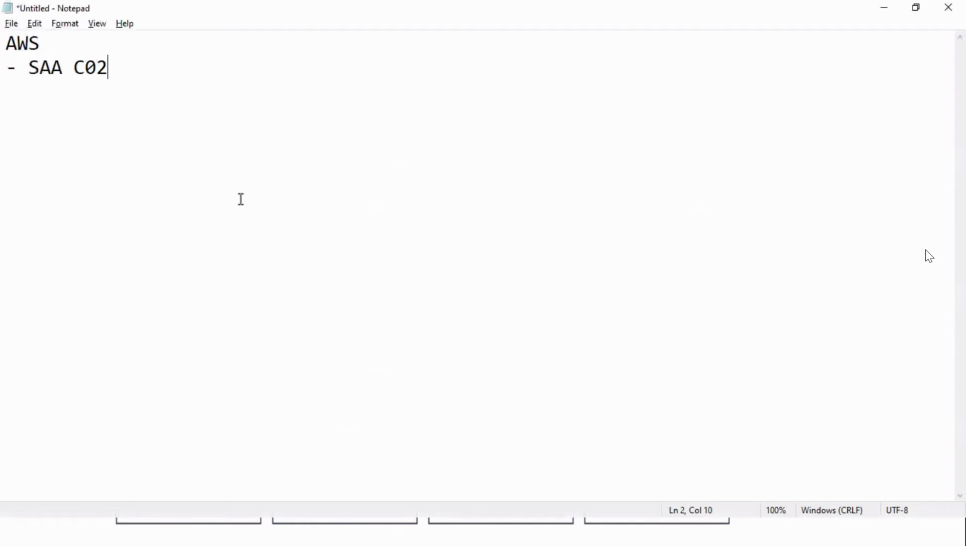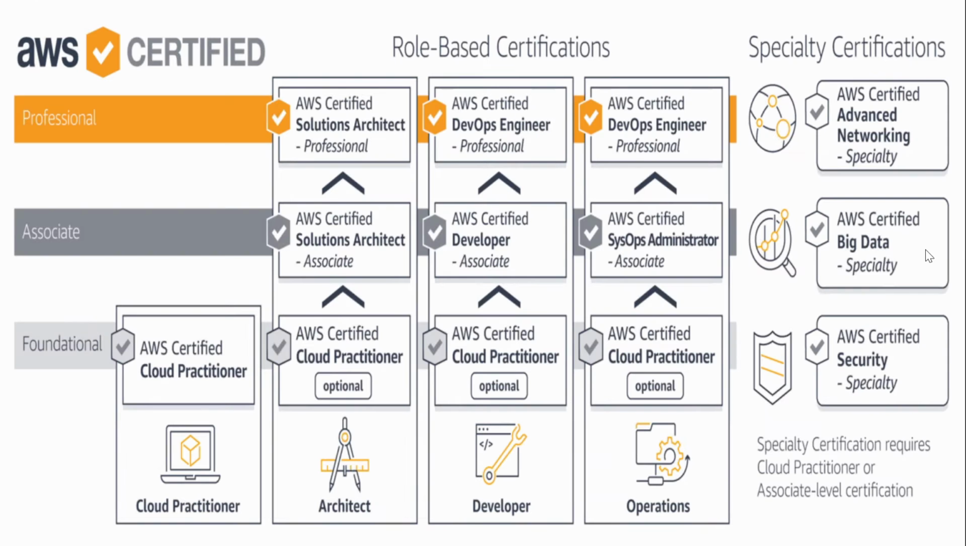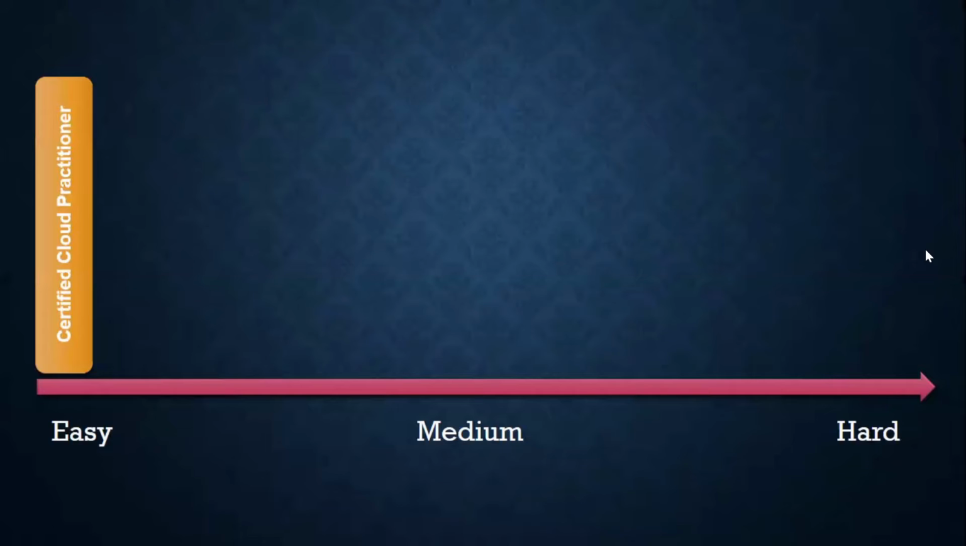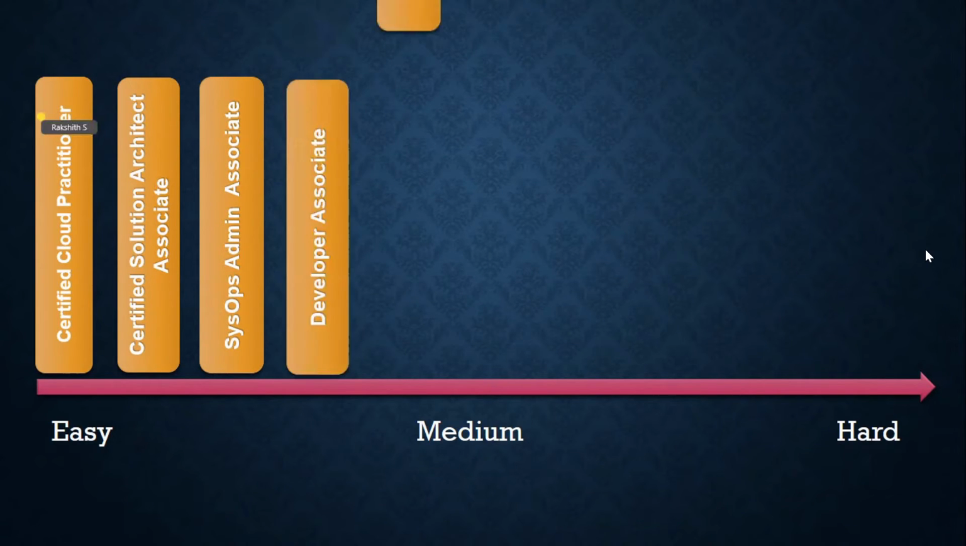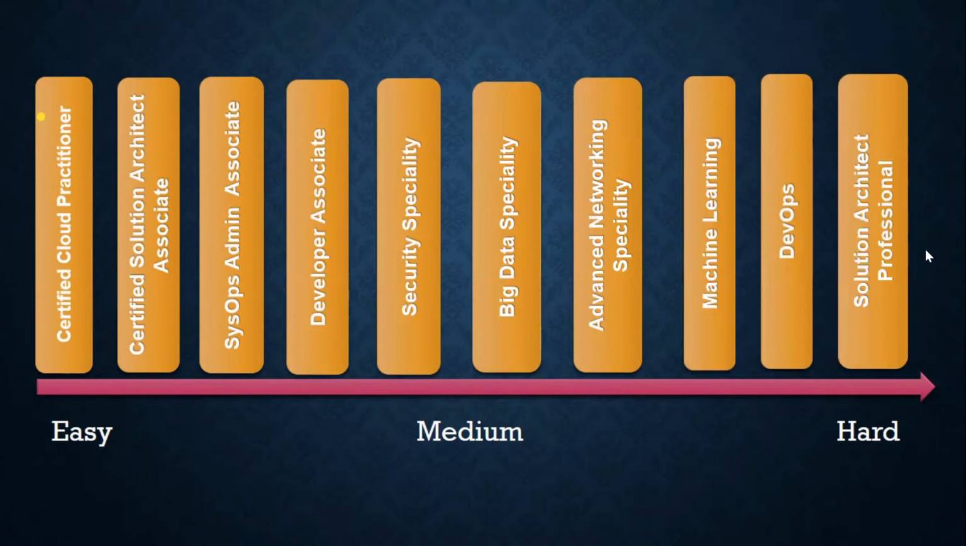This one, SAA C02. And this is something I have just mentioned. The very easy certification is your SAA one. Very easy. And the hardest level is professional. Real-time scenario examples they will ask.